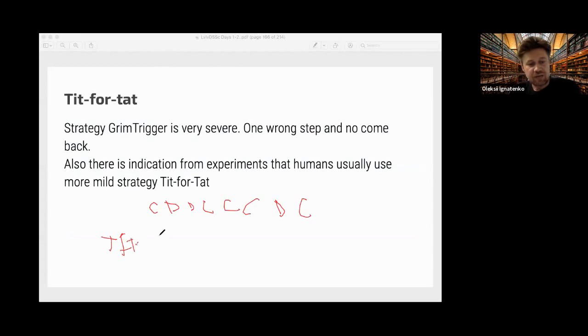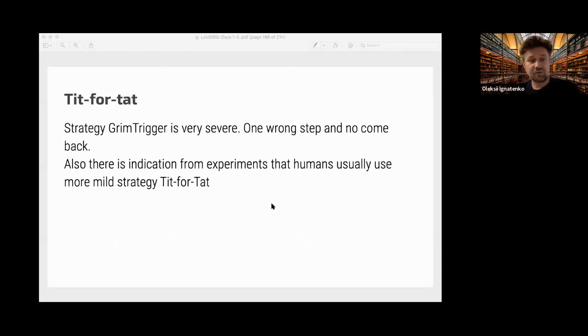Tit for tat at the first step always plays cooperate, and then it mimics the previous move of the opponent. Extremely simple strategy. So it's cooperate here, defect here, defect here, cooperate here, and so on. If you defect against me, I will have my revenge for 1 round, and if you return to cooperation, I also return to cooperation.